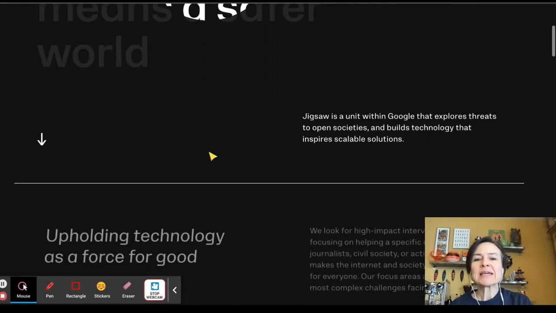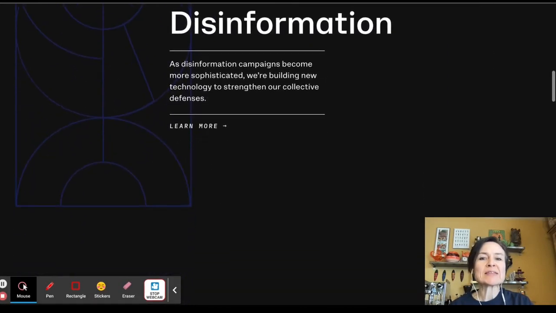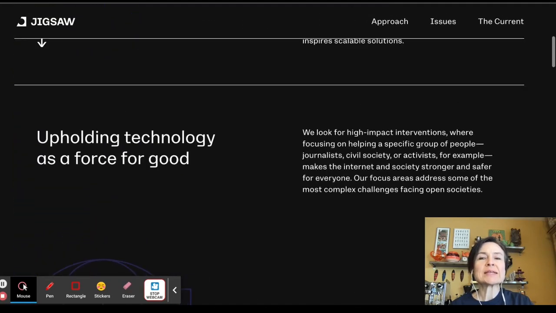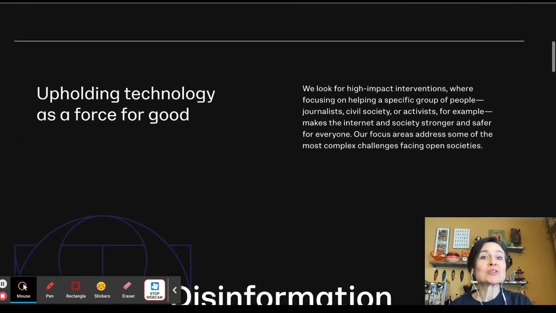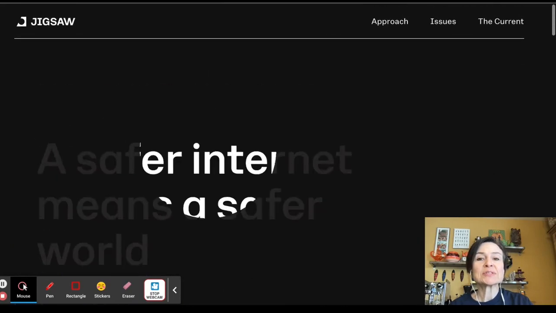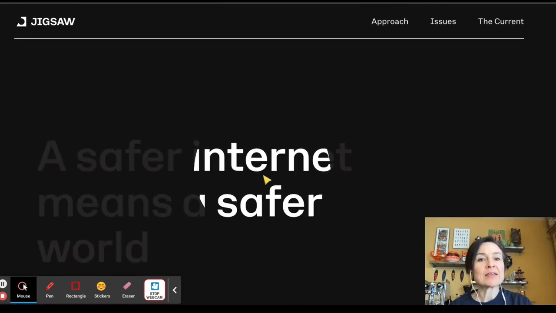Pretty simple site. What it looks at are two basic things. It looks at different ways that technology is being used to address some of the issues that are happening in the world and make the internet, and thus the world, a safer place. And then it also provides lots of information to inform us on how to deal with these issues.